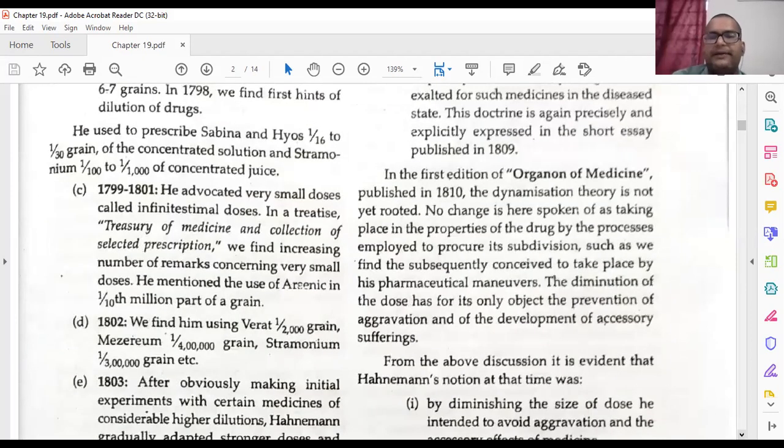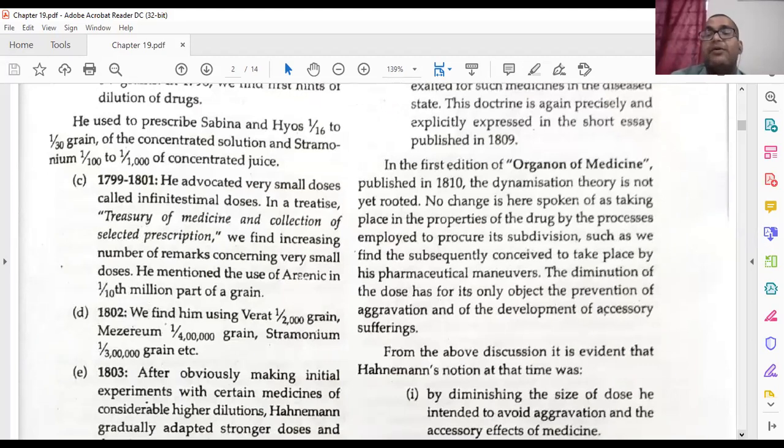The first edition of Organon of Medicine was published in 1810. You will study about this again in Organon of Medicine. The dynamization theory is not yet rooted. He was doing this process, but he had not given any written documentation; just his prescriptions were showing he was diluting. But officially he had not given any theory on this dilution process.